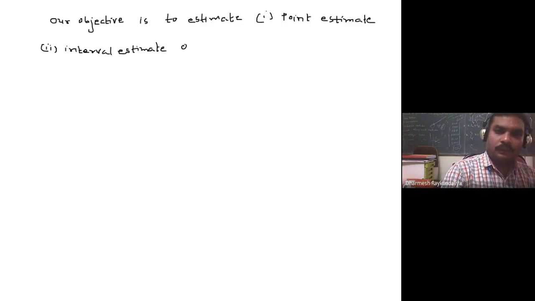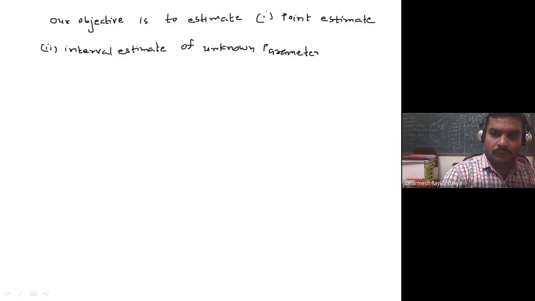Interval estimate of unknown parameters. Of course, it is a point estimate as well as an interval estimate of unknown parameters. What are the parameters?